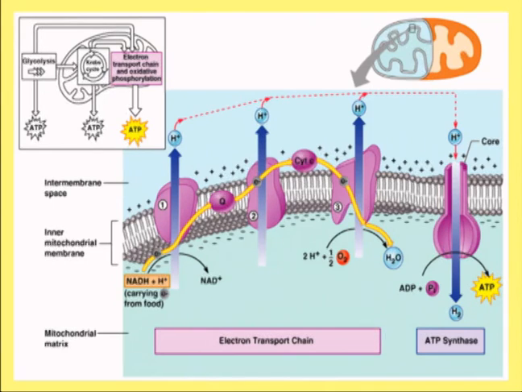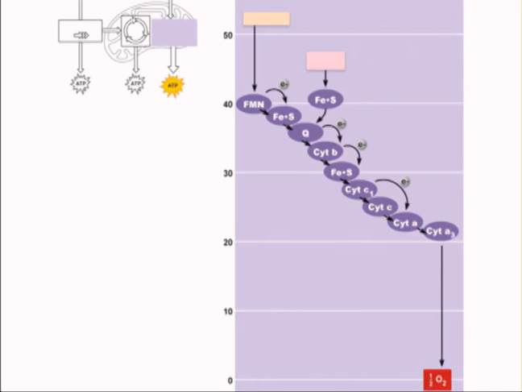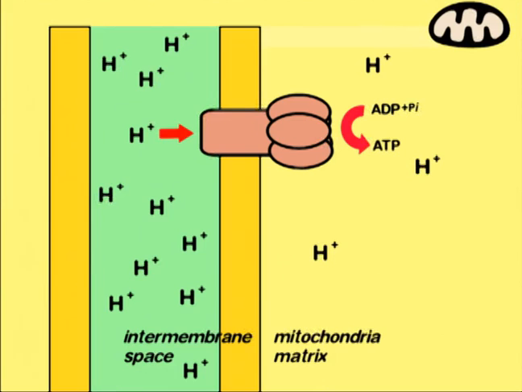The reason is that there are different carriers transferring the electrons to the terminal electron acceptor, and you can see that they are arranged in ascending order of their redox potential, because the electron is transferred from lower redox potential to higher redox potential.